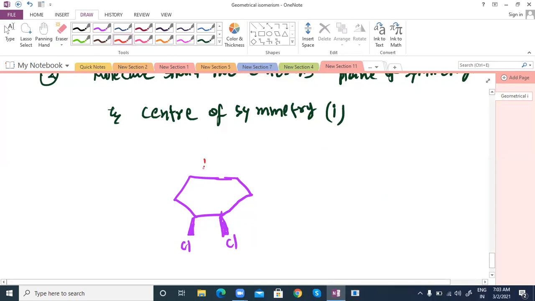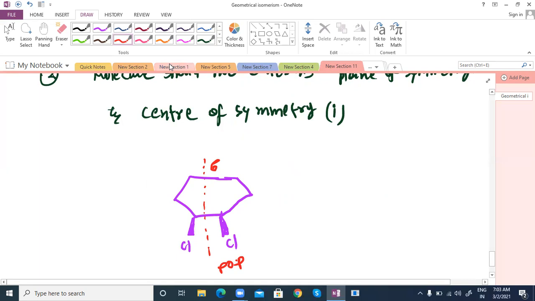If I am able to cut this molecule exactly equal, it has a plane of symmetry. That plane of symmetry we show with sigma. Next we will show center of symmetry. If you are able to cut any molecule equally, we call that a plane of symmetry.